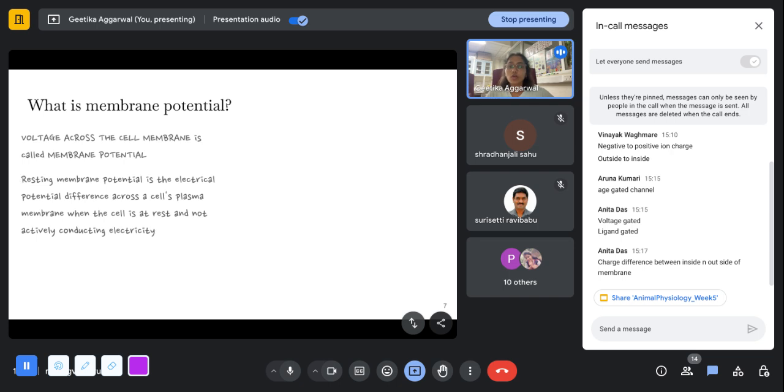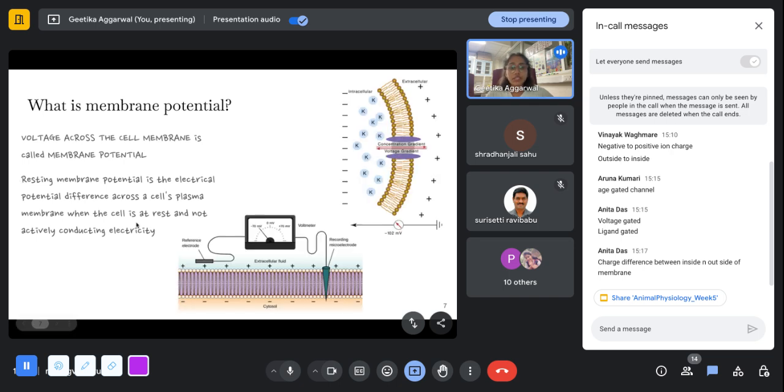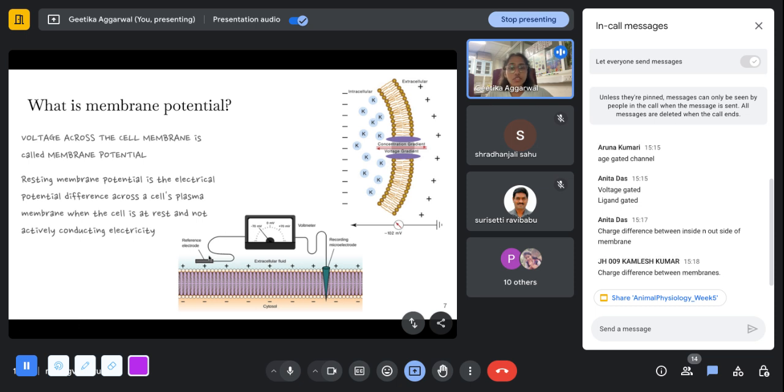What is the voltage across the cell membrane? Basically, you put an electrode, one of which is outside the cell membrane, the reference electrode, and the other one you dip so that it is in the cytosol, to see what is the difference between the potential in and out of the cell. So what is the voltage across the cell membrane?